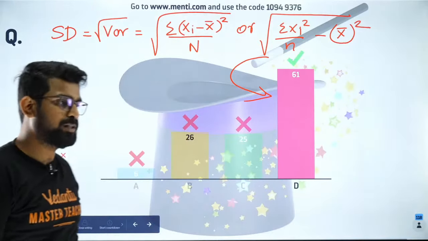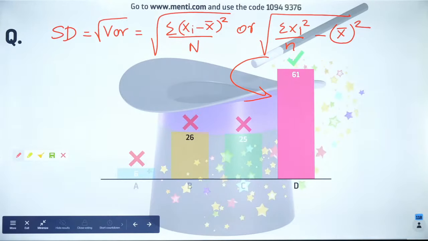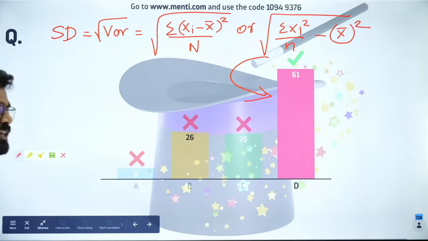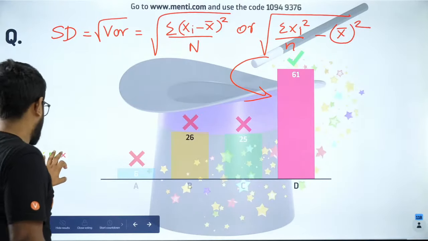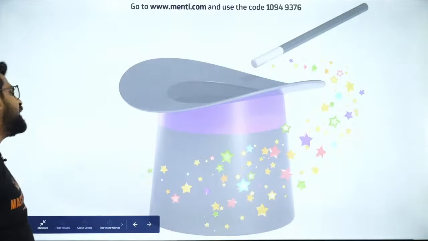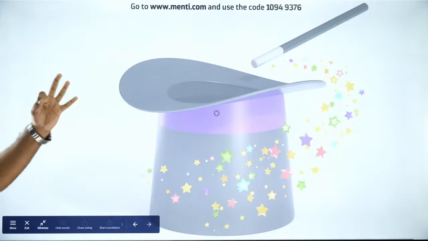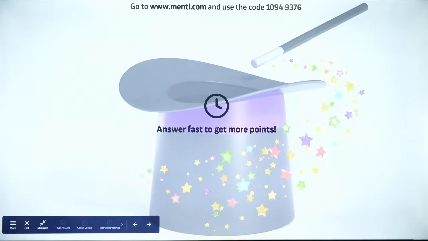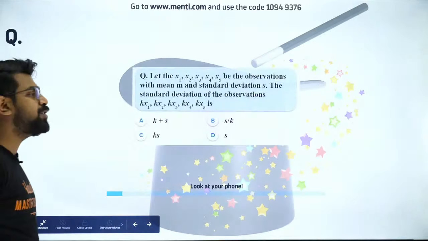So shall I move forward? Mean of the squares minus square of the mean. Absolutely. Wonderful formula, Pooja. You're right. Okay. You are absolutely right. So here we go. 56th question. Just two more after this. So please do it, my dear children. Everybody try to solve it.